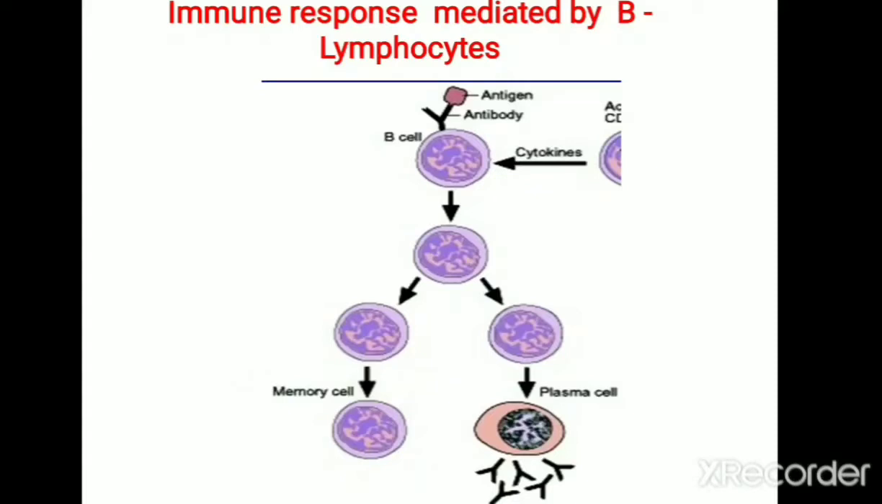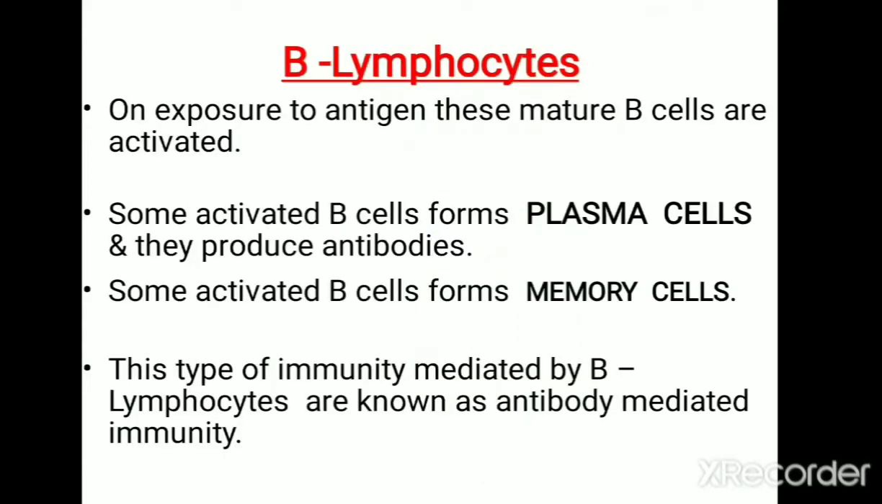So that's all regarding immune responses mediated by B lymphocyte. It is mediated with the help of antibody, which is produced by plasma cells. On exposure to antigen, these mature B cells are activated and they undergo multiplication. Some of the activated B lymphocytes are transformed into plasma cells, and this plasma cell produces antibodies.